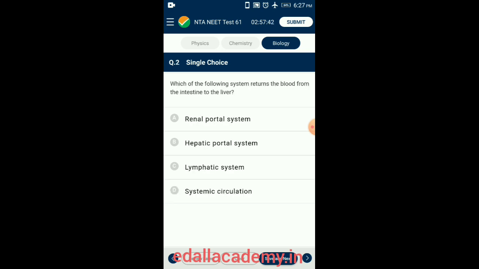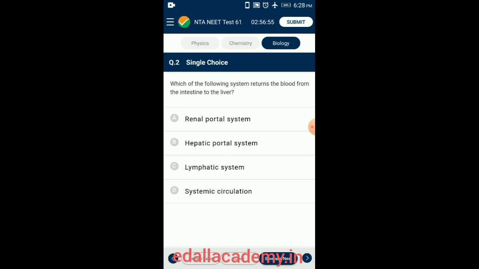Question number 2. Which of the following systems returns the blood from the intestine to the liver? Hepatic portal system is the system of veins comprising the hepatic portal vein and its tributaries. The portal venous system is responsible for directing blood from parts of the gastrointestinal tract to the liver. Substances absorbed in the small intestine travel first to the liver for processing before continuing to the heart. Not all of the gastrointestinal tract is part of the system.